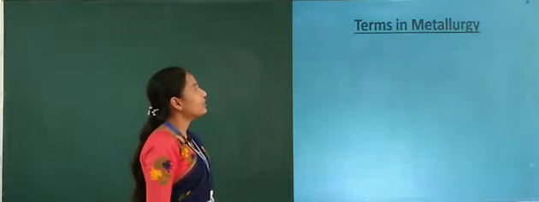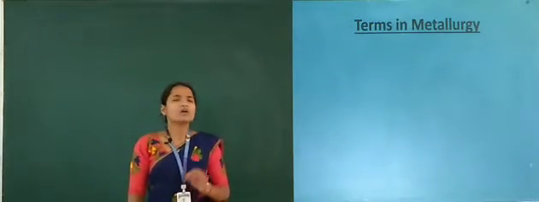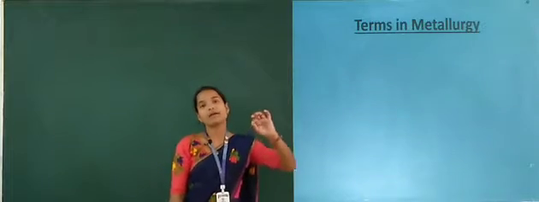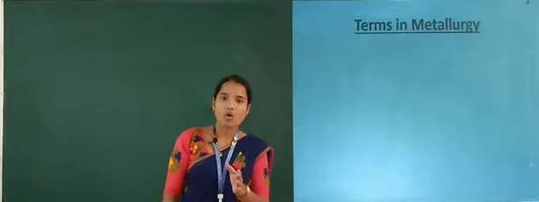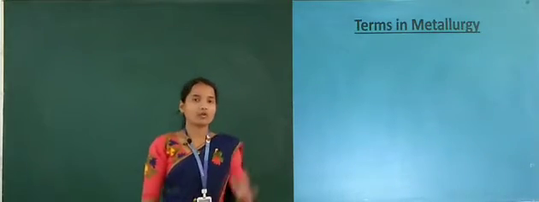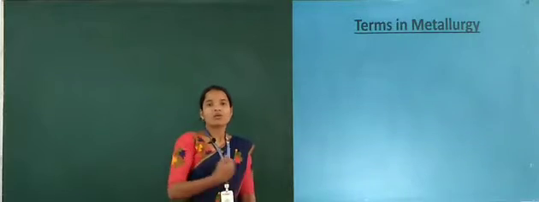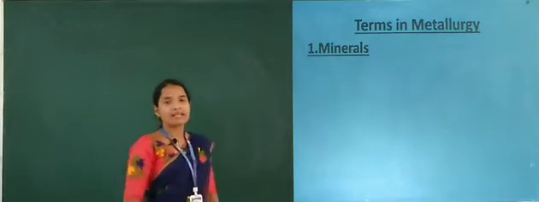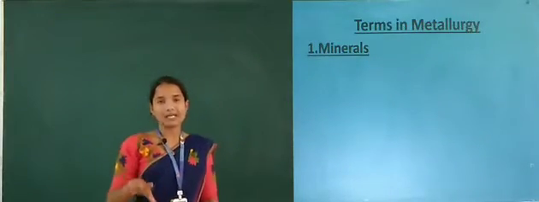Next, see what terms are involved in metallurgy. Dear students, the most important terms in metallurgy are minerals, ores, matrix or gangue. Let us see them one by one. The first one is minerals. What are minerals?